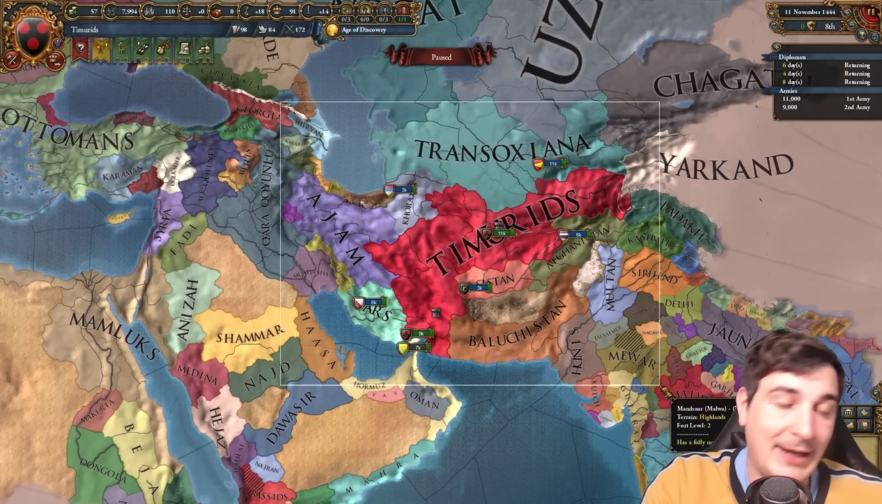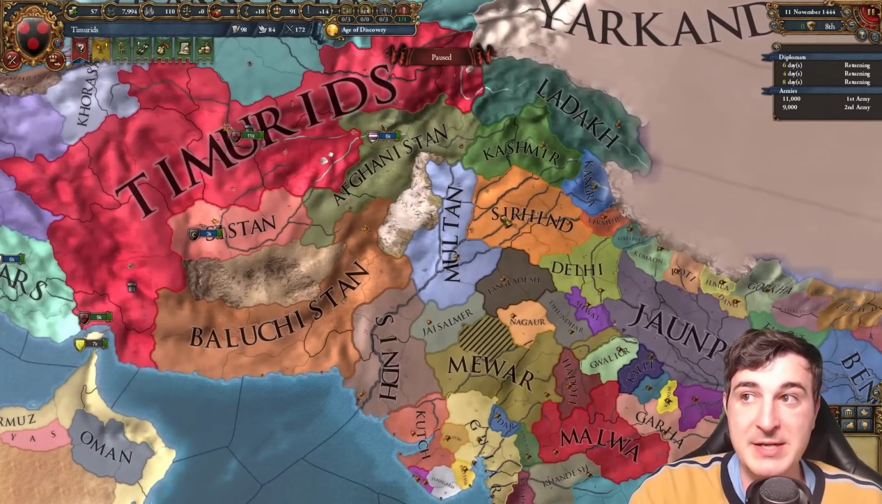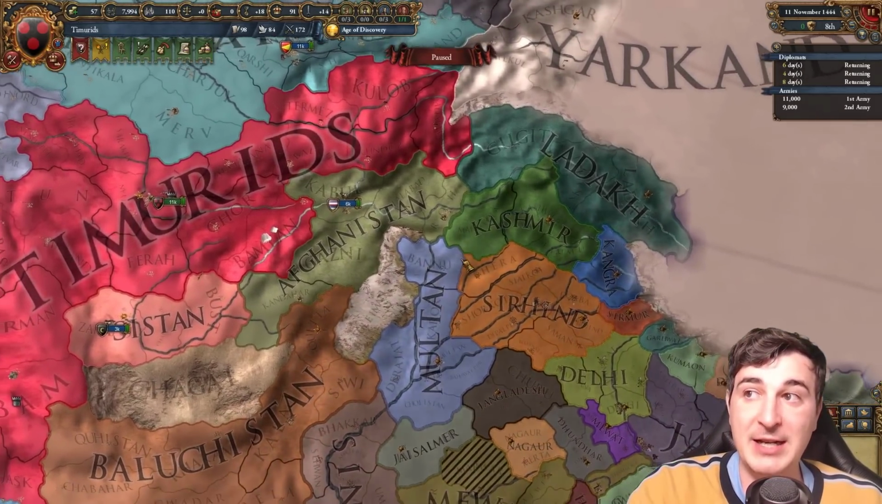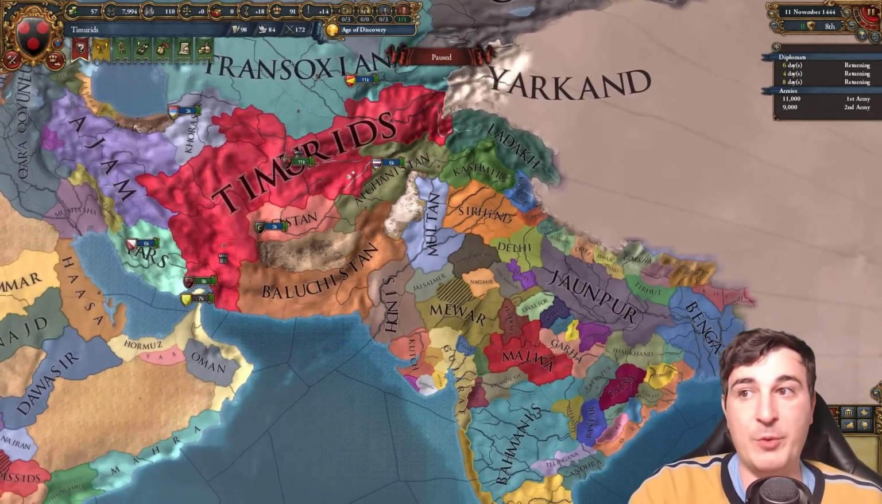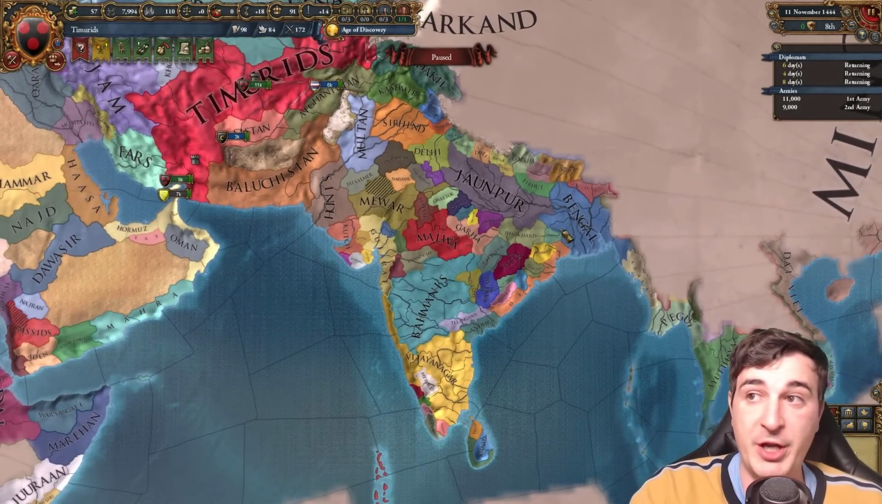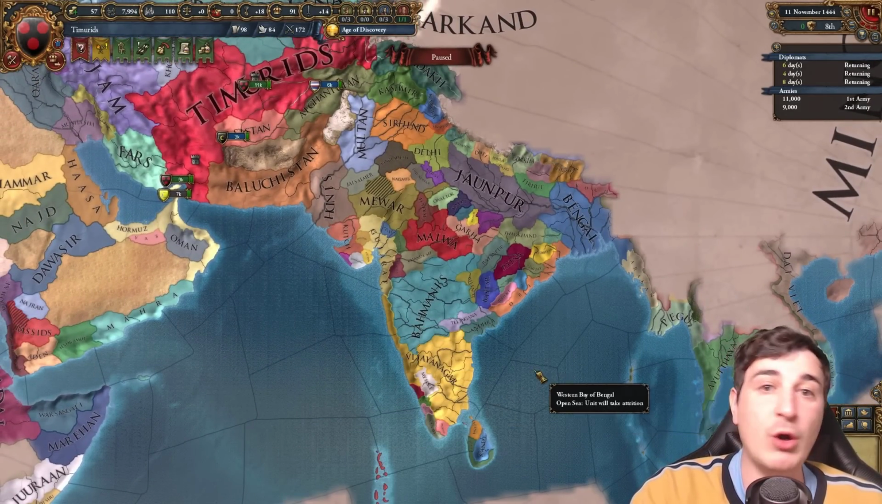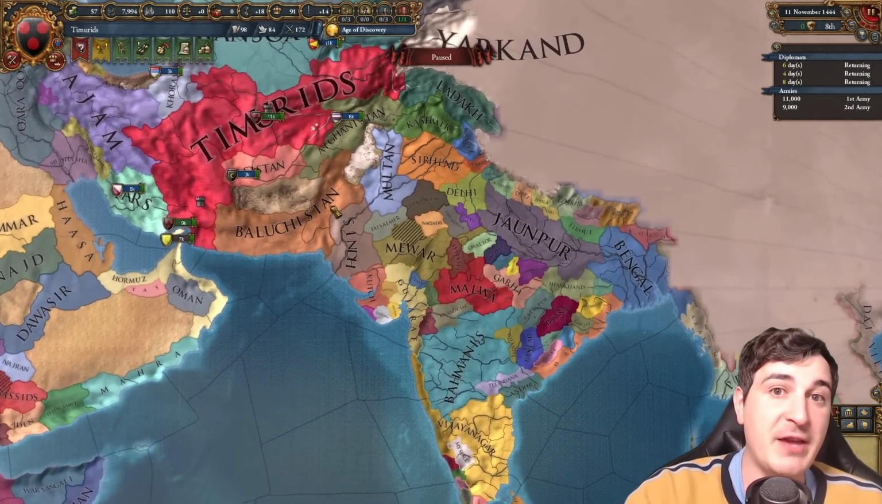Obviously the first bit we're going to be conquering is what I highlight right here, with a pretty sudden dash into Sirhind and Delhi as well at the same time. And then after we form the Mughals, we're going to use the Mughal mission tree to very quickly grab up all of the Indian subcontinent before anybody even realizes what happened.